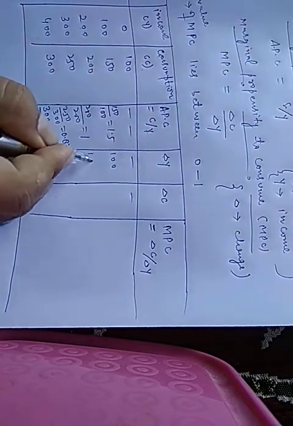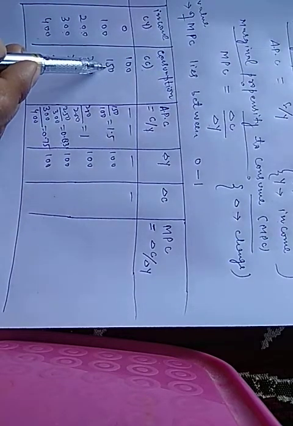From 100 to 200, change in income is again 100. From 200 to 300, change in income is 100 rupees. And from 300 to 400, again change in income is equal to 100 rupees.